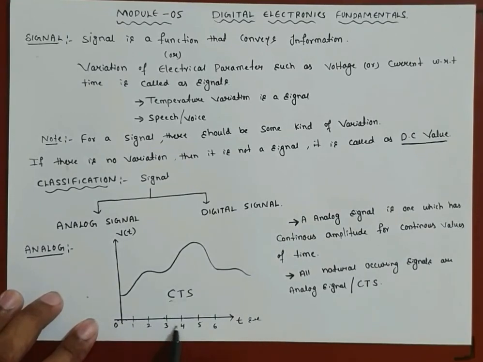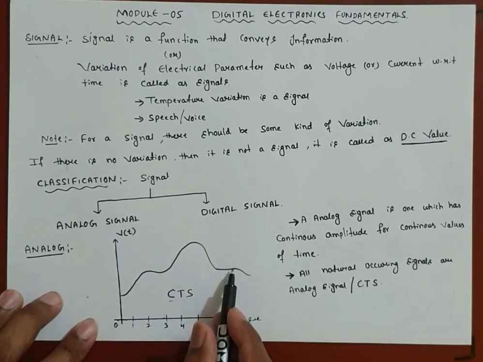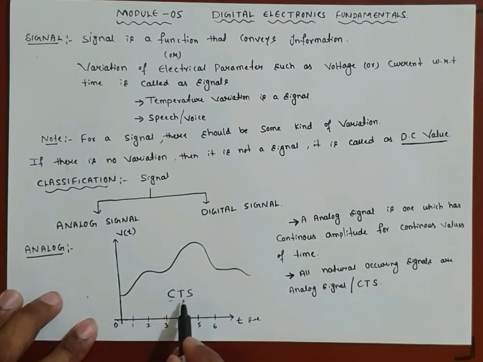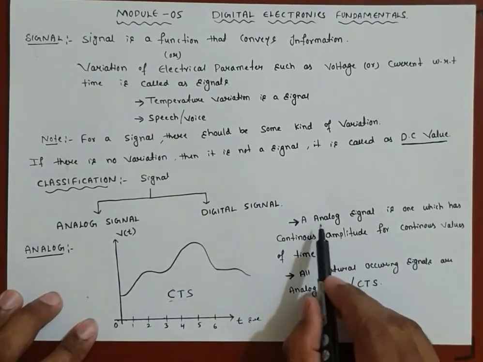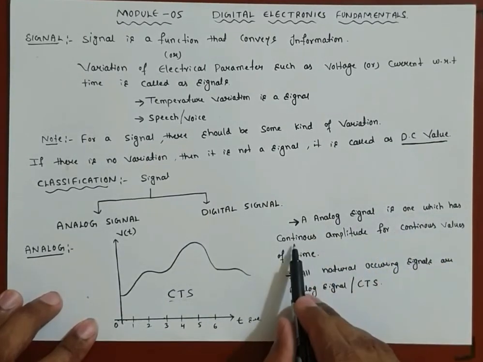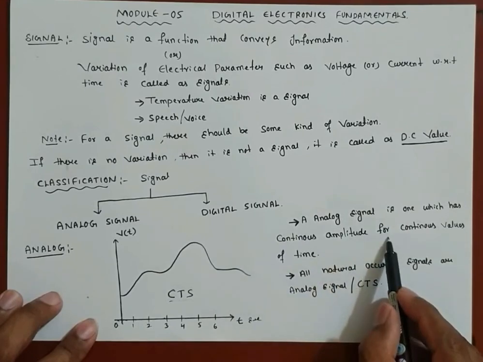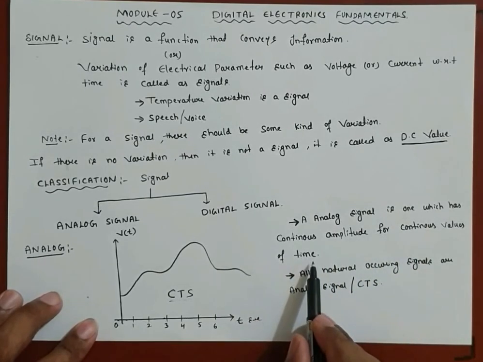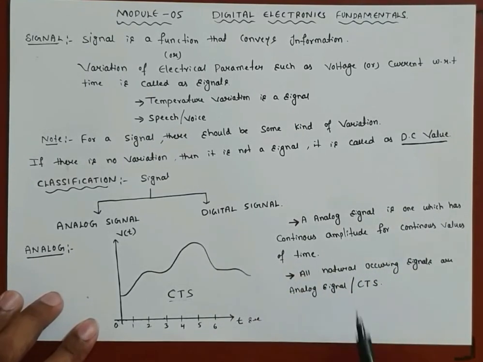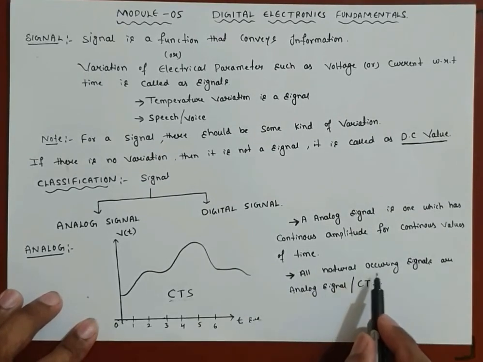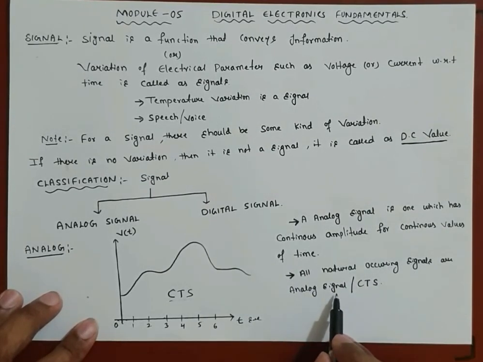Such a signal is called a continuous time signal. So the analog signal is one which has continuous amplitude for continuous values of time. It means there will be no break for the amplitude. Next, all naturally occurring signals are analog signals, but the best example is voice.